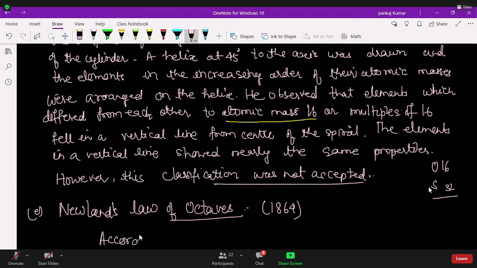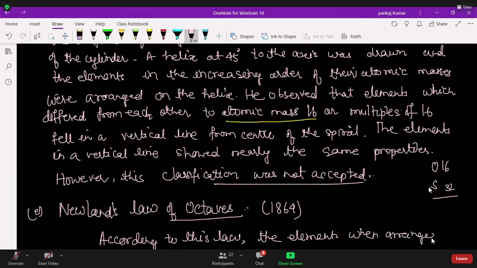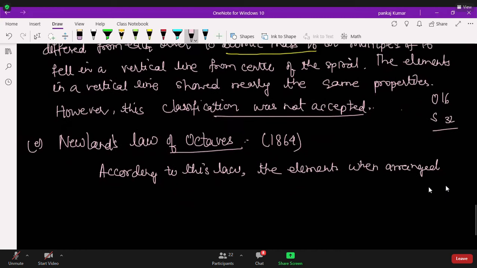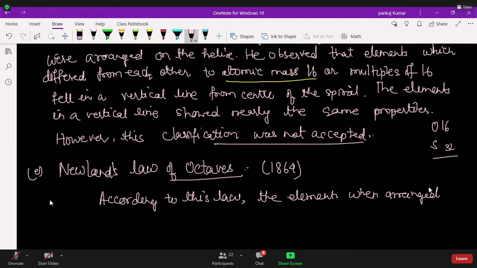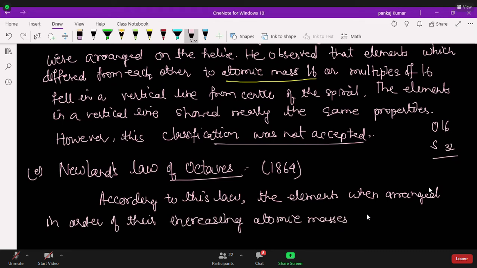According to this law, the elements when arranged in order of their increasing atomic masses, we can say that the eighth element succeeding shows...